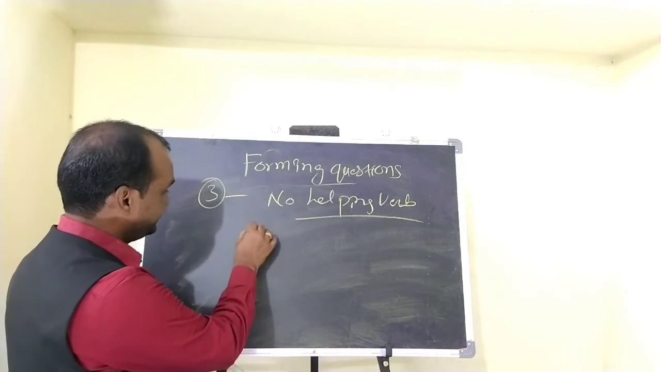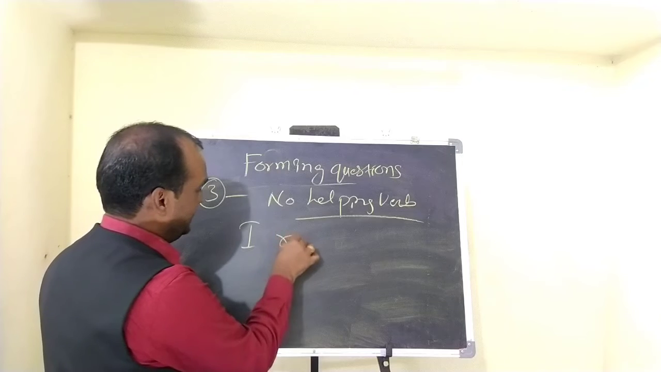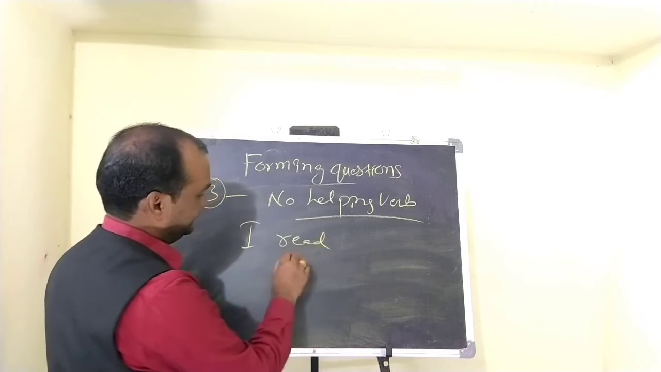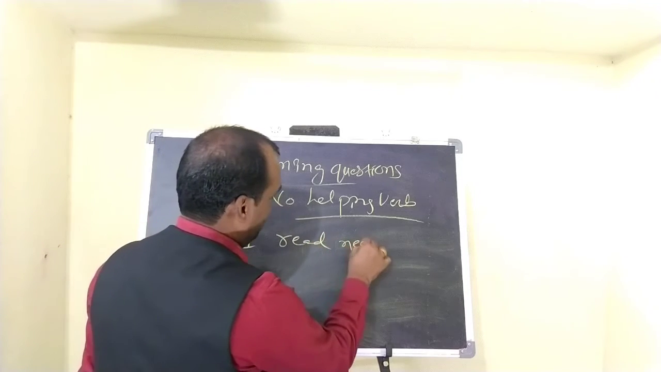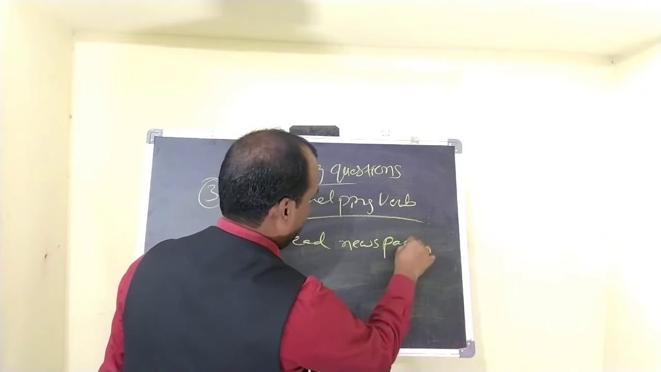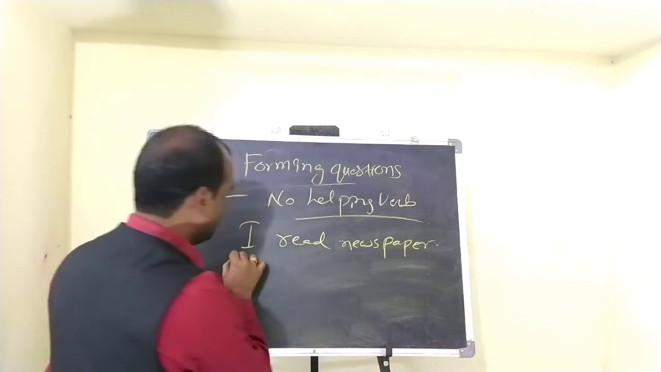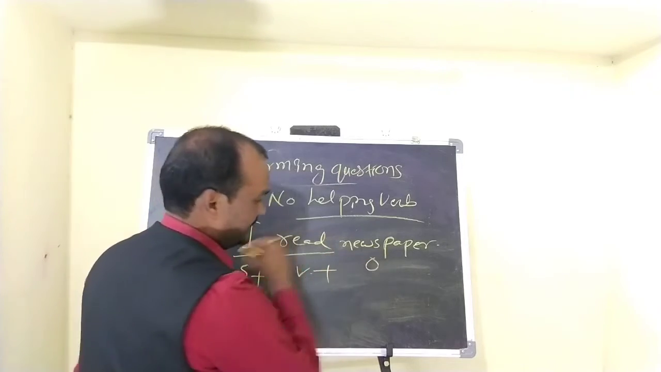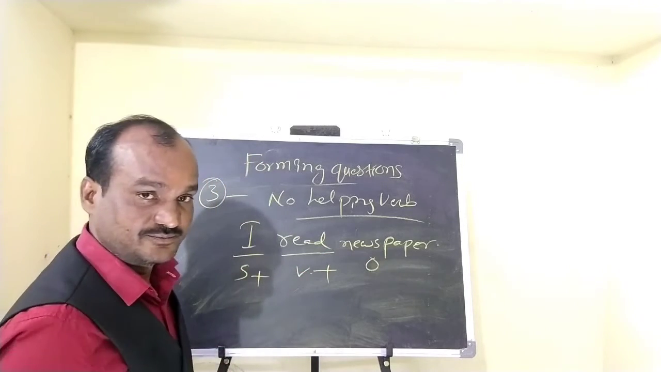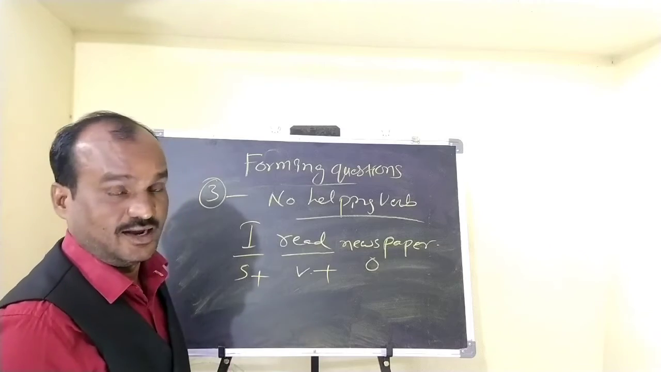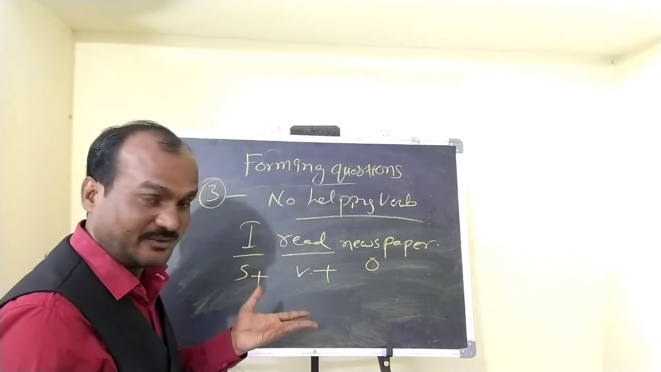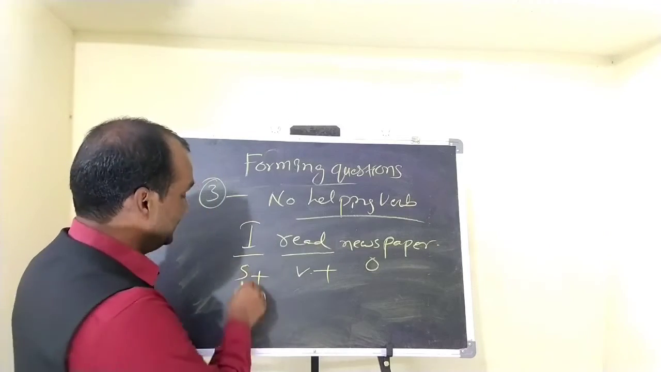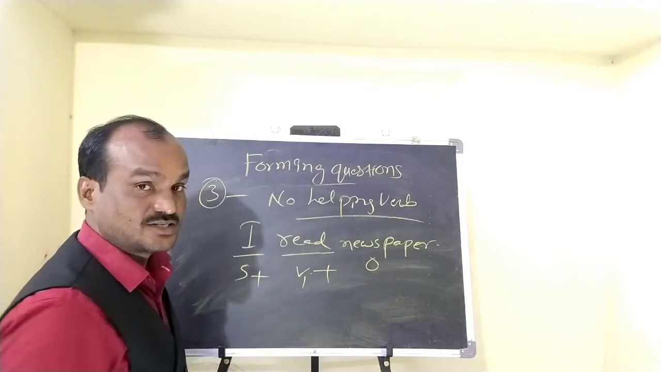You see here, I read newspaper. So what is this? Subject. And what is this? Verb. And this is object. Here there is no helping verb. Right? I do read actually, but here no helping verb. So this is simple present tense: subject, V1, object.